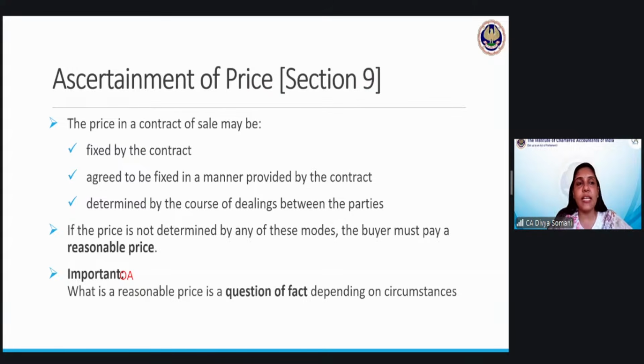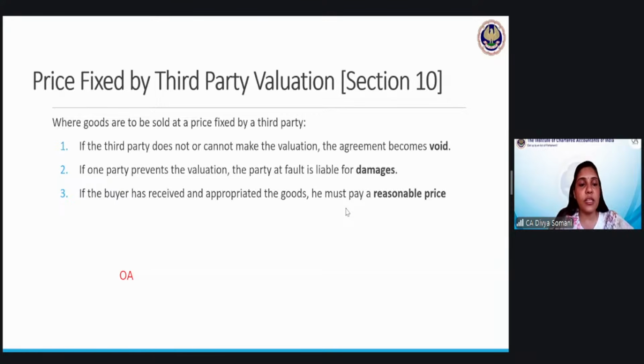We cannot say that this is always a reasonable price. It depends on different market conditions, on different circumstances. So maybe some product was sold at some rate at one point of time and at a different rate at another point of time. In both conditions, that may be the reasonable price. So that is what is mentioned here.